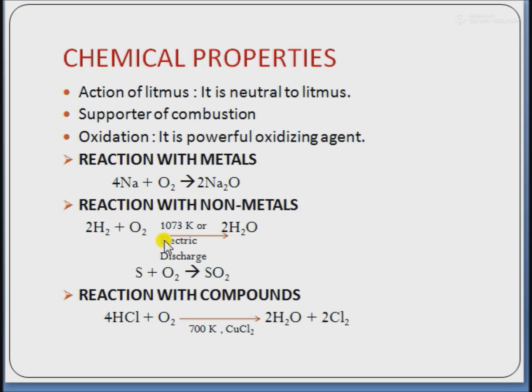Next is the reaction with carbon disulfide. When carbon disulfide reacts with oxygen, it forms carbon dioxide and sulfur dioxide. Similarly, when metal sulfides react with dioxygen at high temperature, they form their metal oxides and sulfur dioxide.